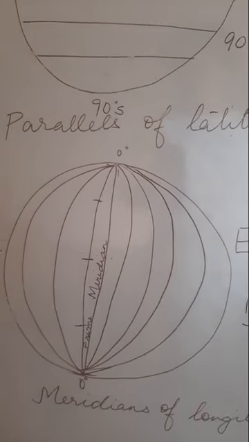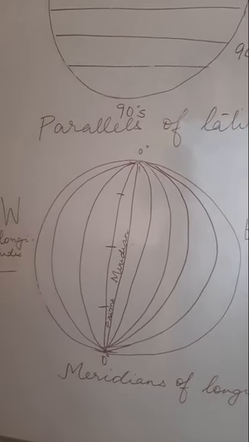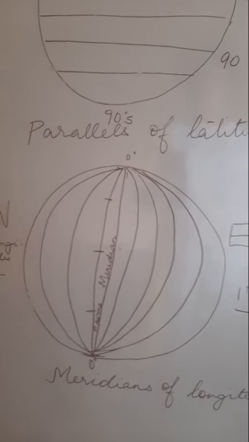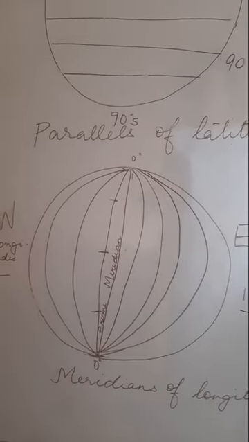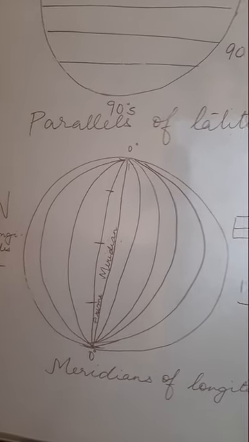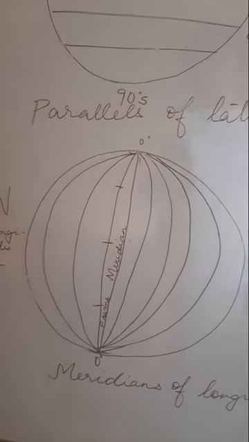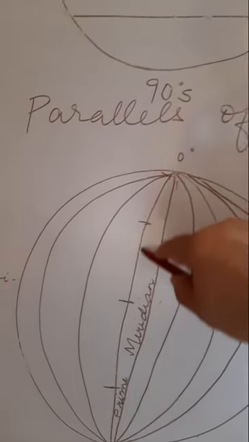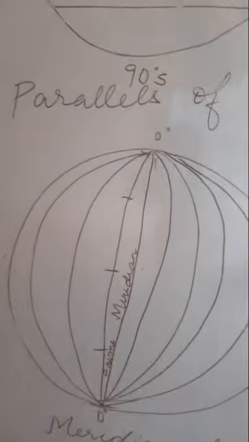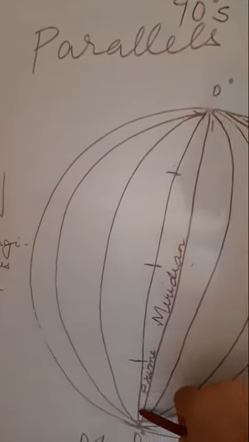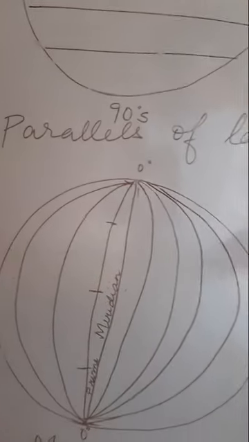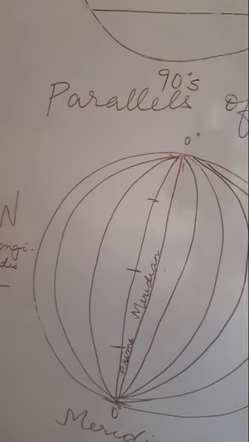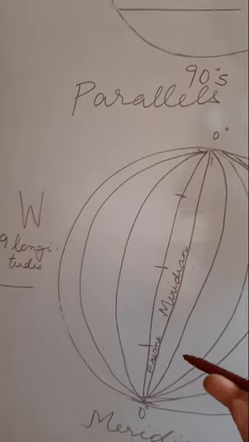Noon means 12 o'clock, because after 12 you all wish your teachers good afternoon, and before 12 you wish good morning. So just at 12 o'clock, if you are on the same meridian, on the same longitude, irrespective of latitude, it does not matter whether you are in the northern hemisphere, the southern hemisphere, or on the equator.